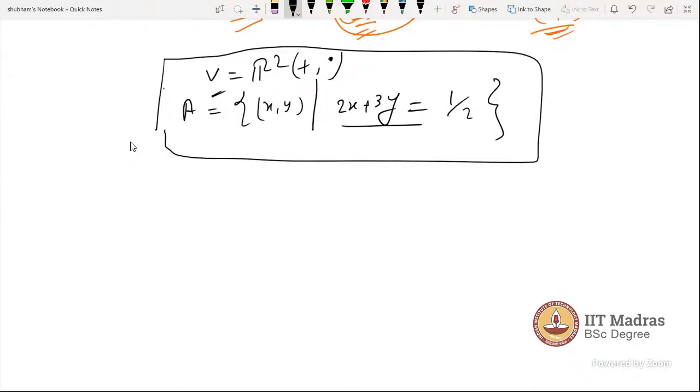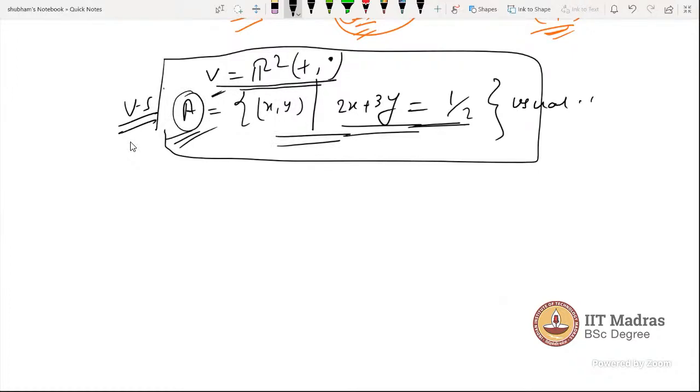So what is the reason? Directly you can say this line is not passing through the origin, so this is not a subspace. Whenever somebody asks, with usual addition and scalar multiplication, and gives a subset and asks whether it is a subspace or itself a vector space or not, then we can say this directly. If somebody asks whether it is a vector space, sir, we just have to modify the characteristics of the vector space. That means if we say the zero vector is half comma zero, or half comma half, we can say that, right?